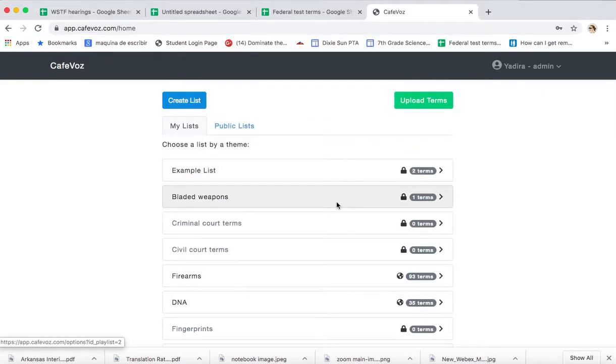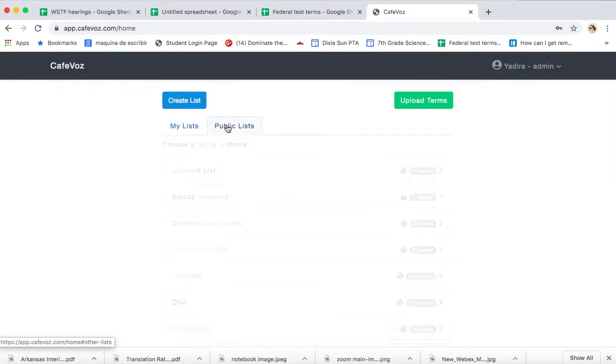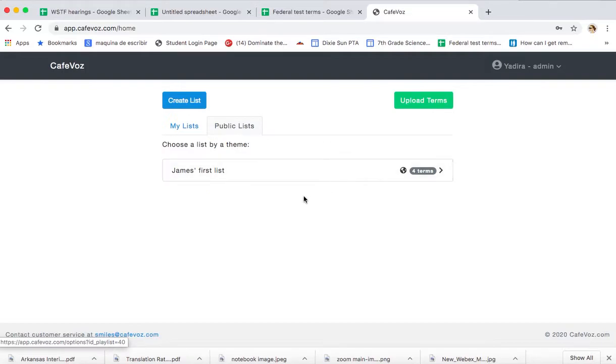Okay, and so when we just get here, we're going to see that we have two places, My List and Public Lists. When you start out, you're not going to have anything in My List because you haven't uploaded anything. And so the things that I have public, you will see on my public lists. I just see my husband's list because it's not mine.